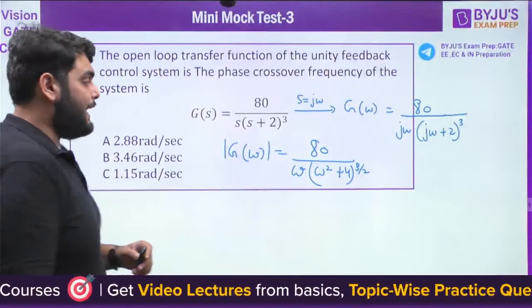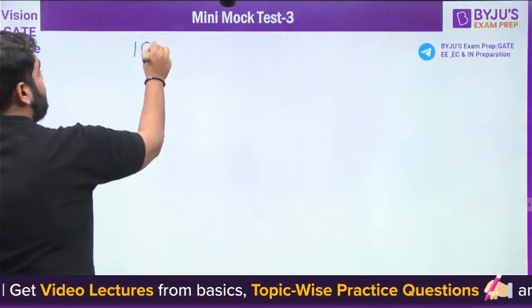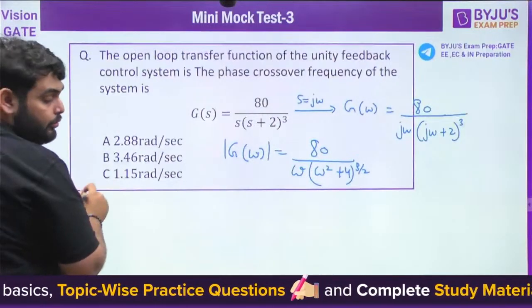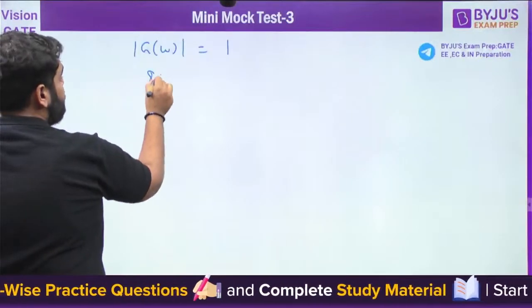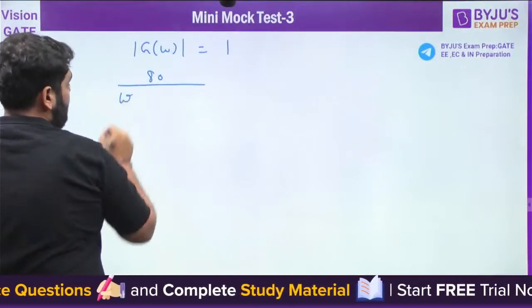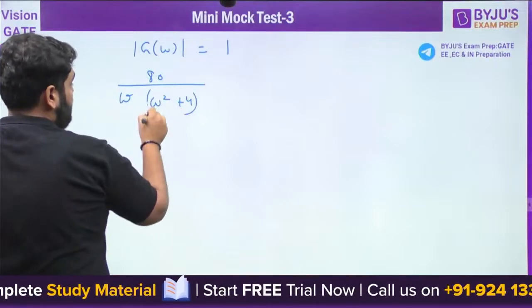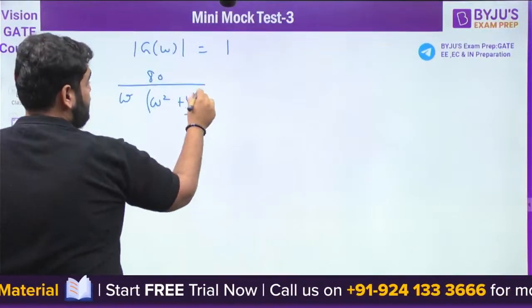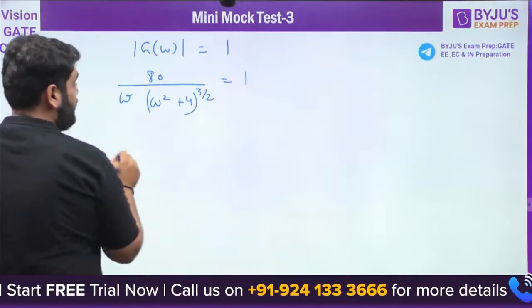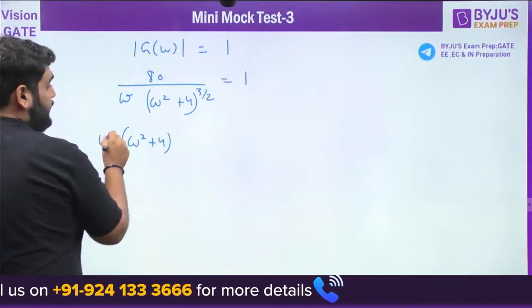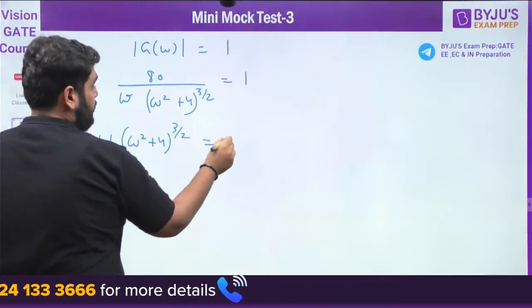Now, the frequency at which the magnitude is 1. So, let's put the magnitude equal to 1. It comes out to be 80 divided by omega times (omega square plus 4) raised to power 3 by 2, equal to 1. So, (omega square plus 4) raised to power 3 by 2 is equal to 80.